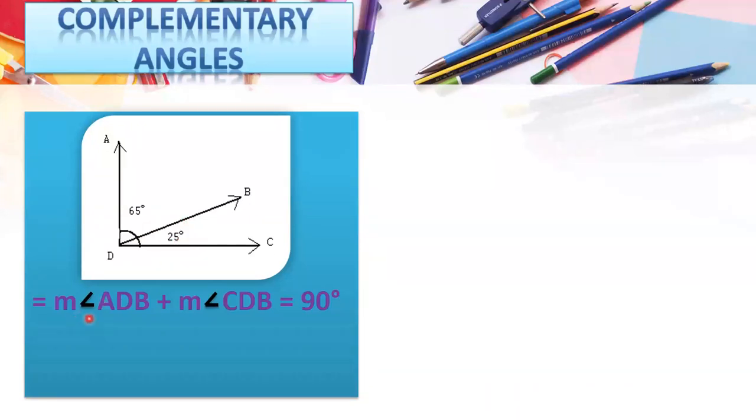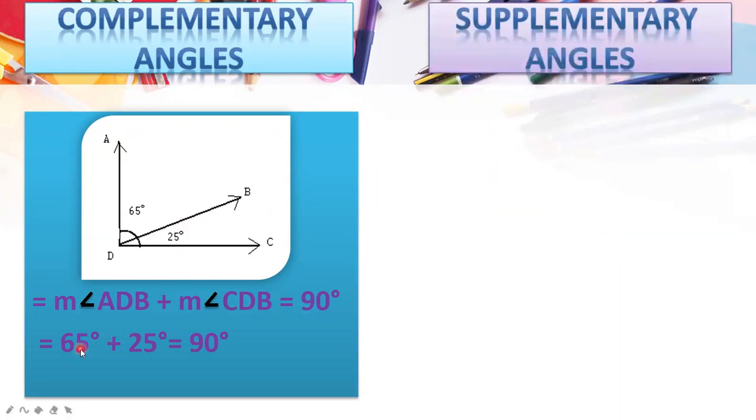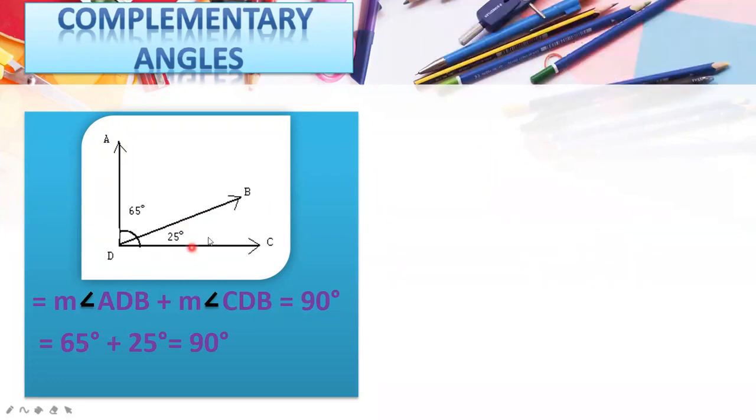When you add ADB and CDB, your answer should be 90 degrees. 65 plus 25 is equal to 90 degrees. So we will say these are complementary angles, and the complement of 25 is 65, and the complement of 65 is 25.